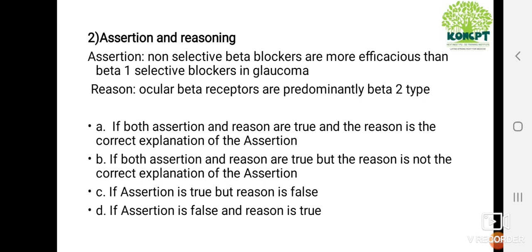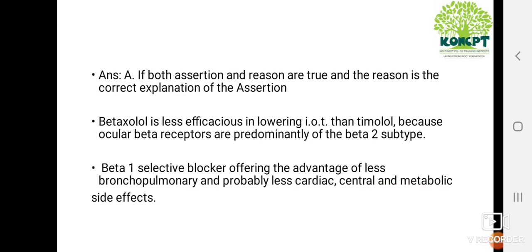And the answer for this question is both assertion and reason are true and the reason is the correct explanation of the assertion, because betaxolol is a beta 1 selective beta blocker. It is less efficacious in lowering intraocular tension than timolol, which is a non-selective beta blocker, because the ocular beta receptors are predominantly of beta 2 subtype.